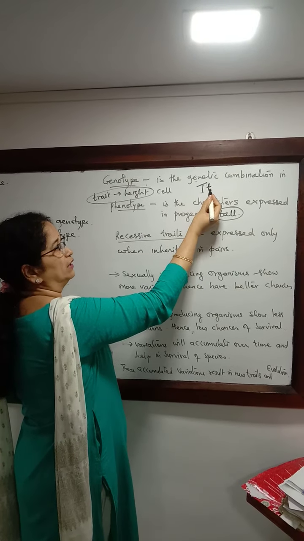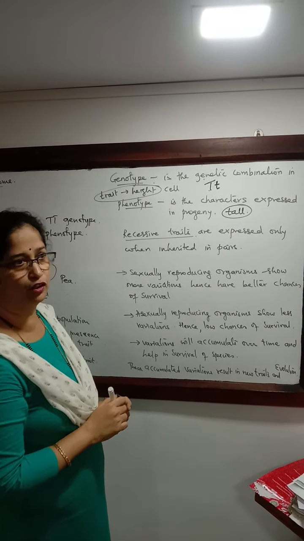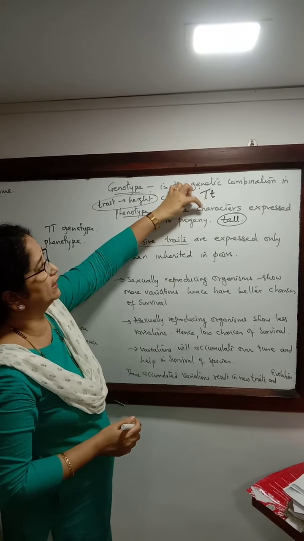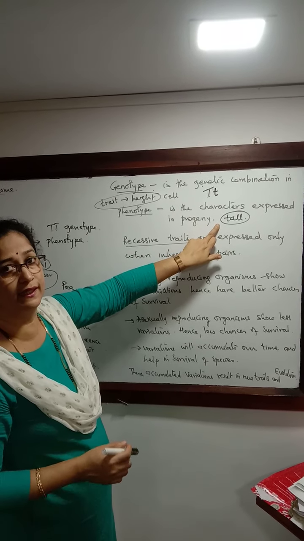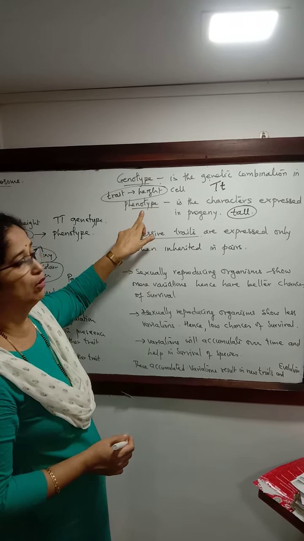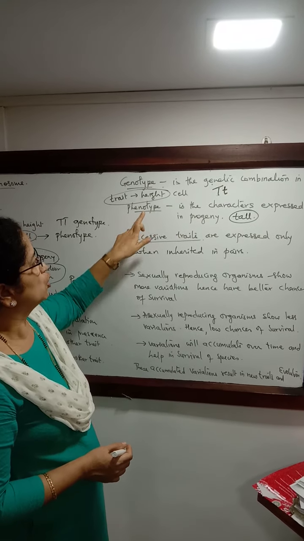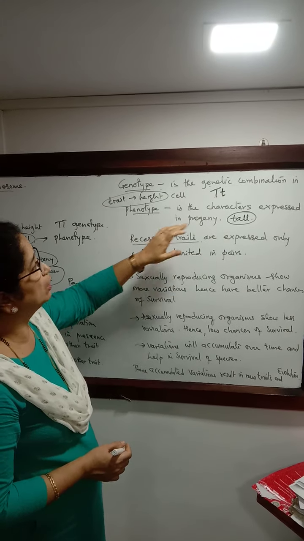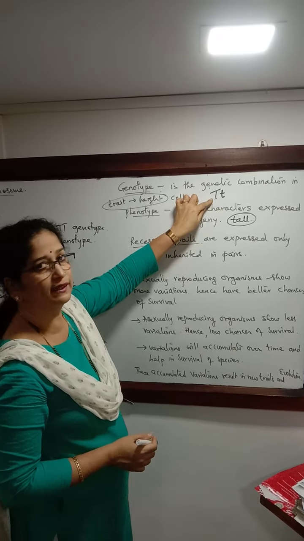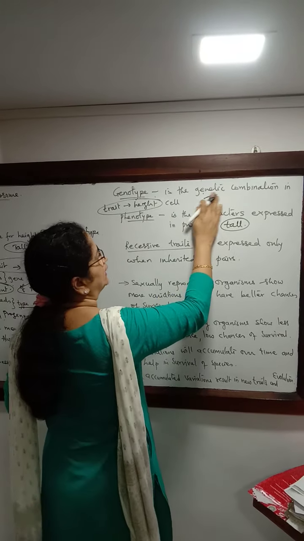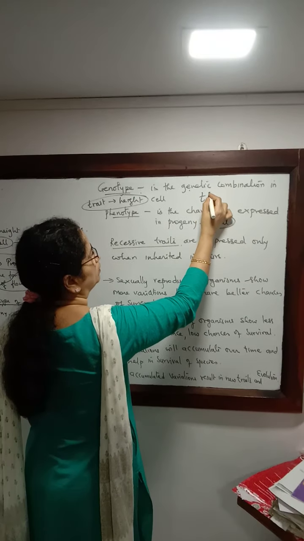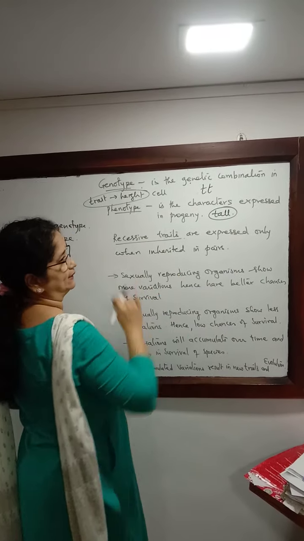But irrespective of whether the recessive trait is present or not, once the dominant trait is present in the progeny, it will be tall. This is the character seen in the plant, which we call phenotype. So recessive traits will not be expressed when there is a dominant trait. So for the plant to be short, the genetic combination has to be both small t's.